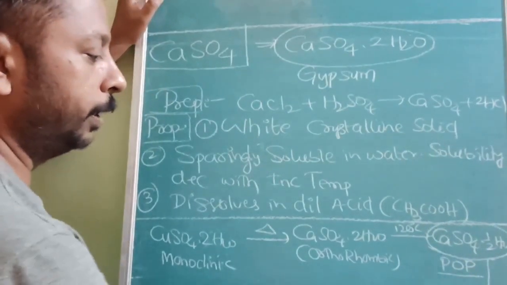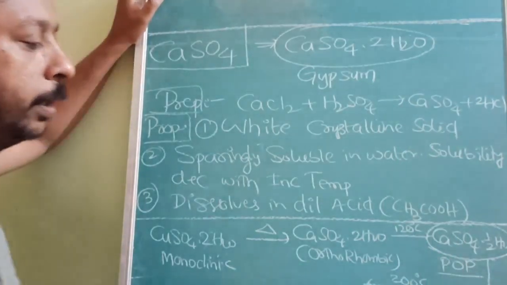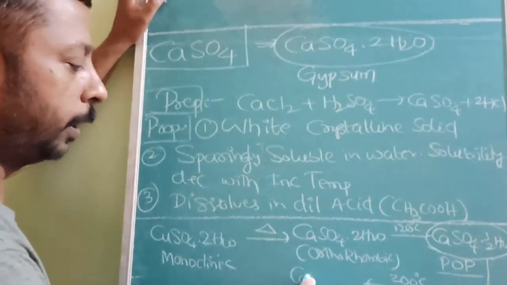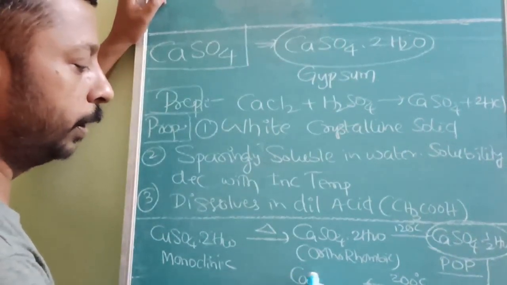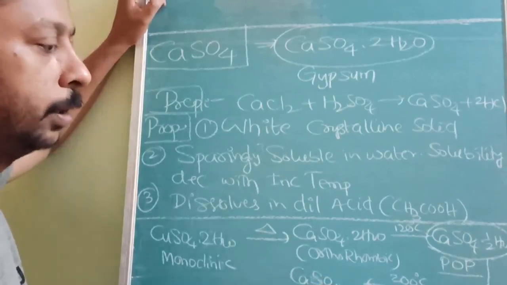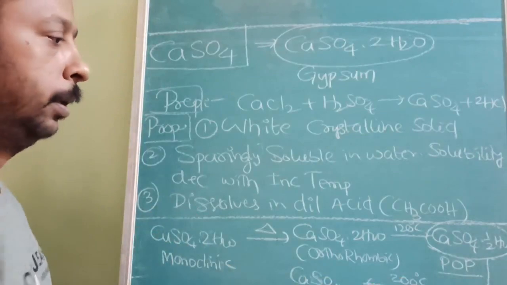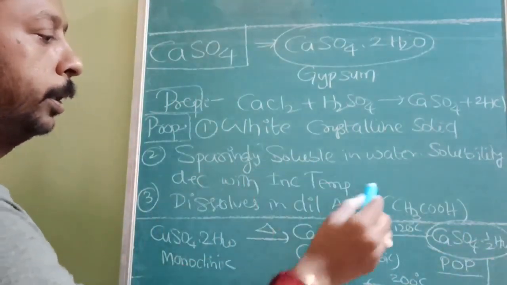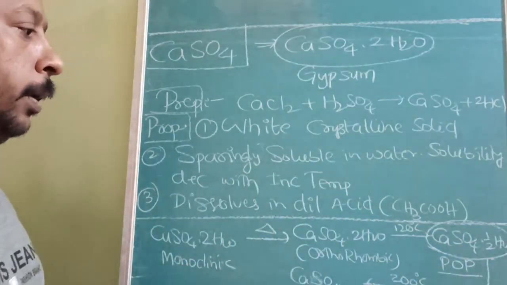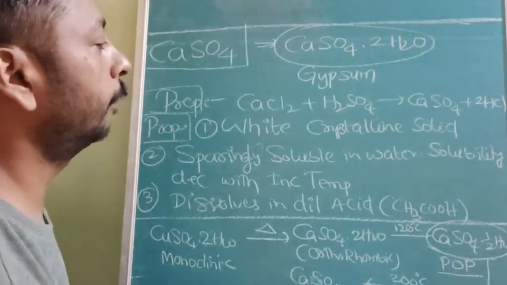When it is heated beyond 120 up to 200 degrees, then the anhydrous form will completely form, called dead burnt plaster, CaSO4 dead burnt plaster, after 200 degrees Celsius. This is very important. Note it down, then I will tell you the setting of plaster of Paris.